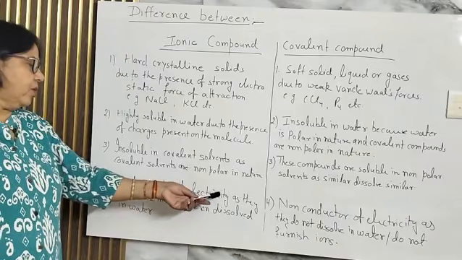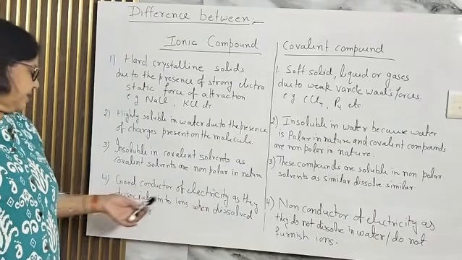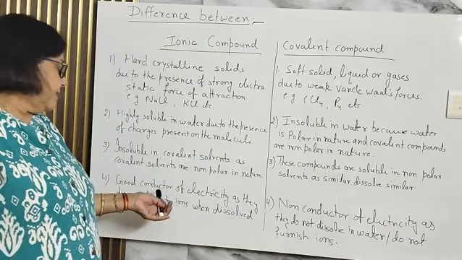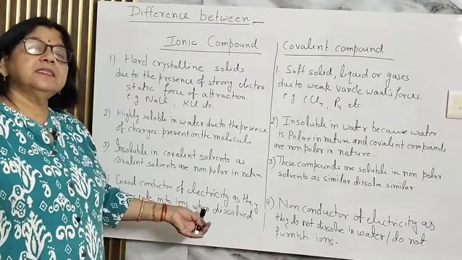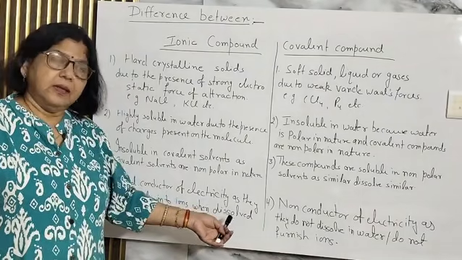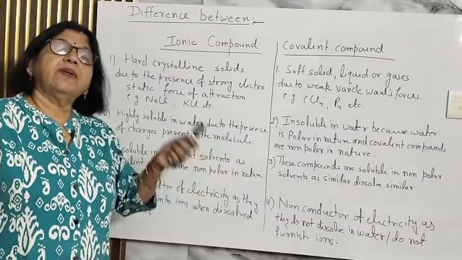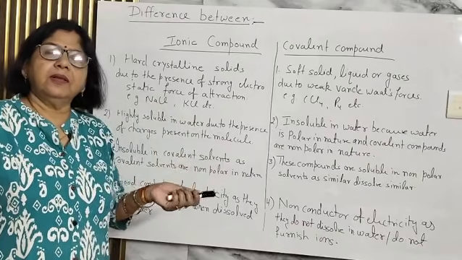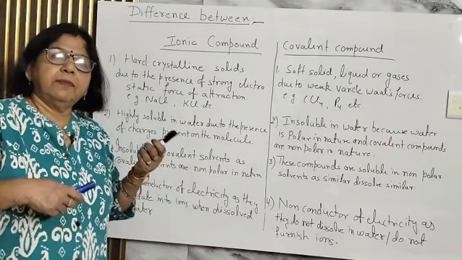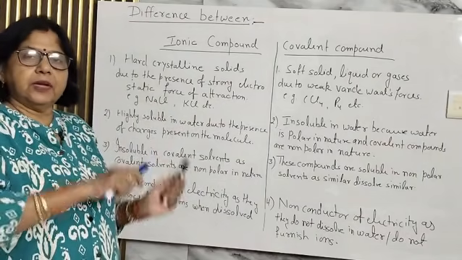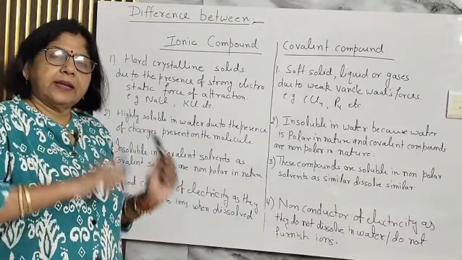Now the next is that ionic compounds are very good conductors of electricity, and the reason is they dissociate into ions when dissolved in water. If I take sodium chloride and dissolve it in water, or take calcium chloride and dissolve it in water, what will happen? They will break up into ions. Sodium ion, chloride ion.